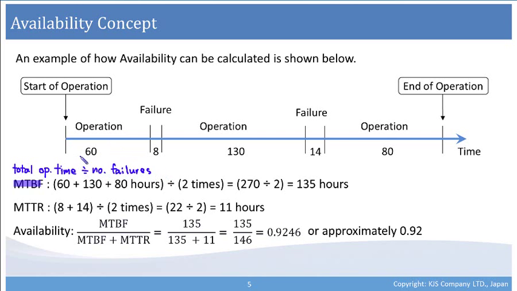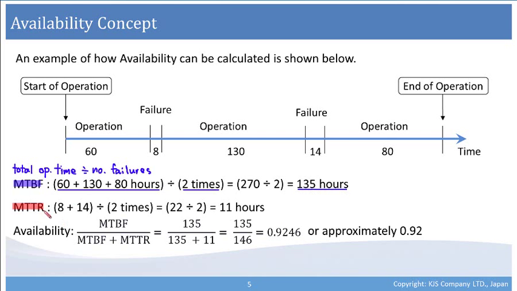So if we look at the diagram, the system had 60 minutes, 130 minutes, and then 80 minutes of operation time. So first of all, we add them up, and then we divide by the number of failures. So there are 2 failures, so we're dividing it by 2. So 270 divided by 2 is 135 hours, and that is the MTBF. Okay, so let's move on to MTTR.